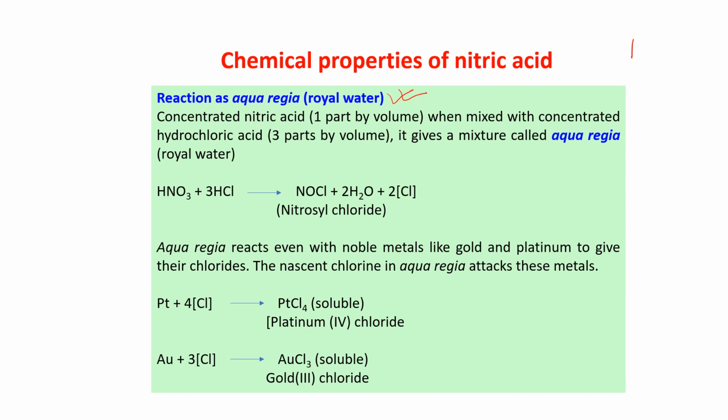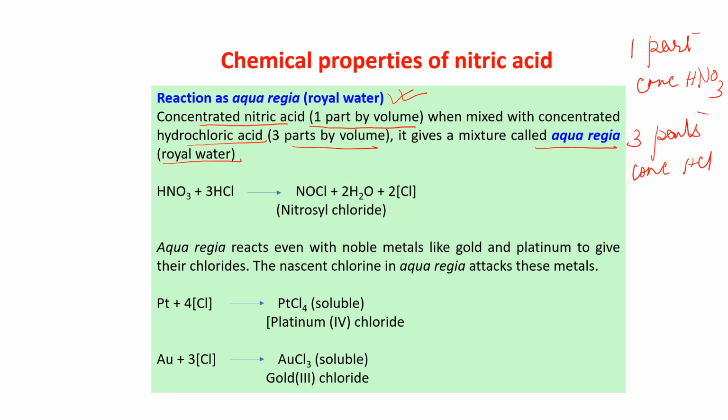This is one part concentrated nitric acid mixed with 3 parts concentrated HCl. When we mix 1 part by volume of concentrated nitric acid and 3 parts by volume of concentrated hydrochloric acid, we call that mixture aqua regia, which is also known as royal water. What is happening? What is the reaction going on?